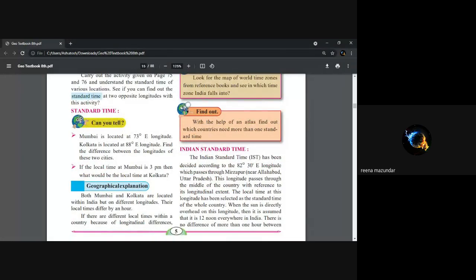So IST, that is Indian Standard Time, has been decided according to 82 degree 30 minutes east longitude, which passes through Mirzapur near Allahabad, Uttar Pradesh. It passes the middle of the country with reference to longitudinal extent. The local time at this longitude has been selected as the standard time for the whole country. So earlier we used to say 82.5 degree, now it is 82 degree 30 minutes east. 30 minutes means half, because 1 hour is 60 minutes. So we read like this: 82 degree 30 minutes. I think clear, everyone?